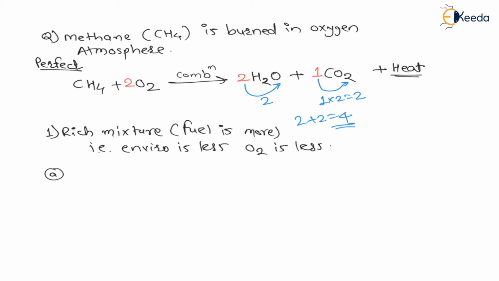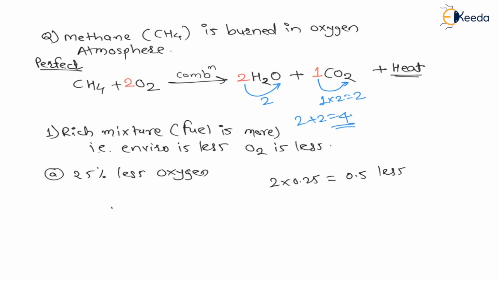Let us say case number one, 25% less oxygen is available for the combustion. Now my dear students, a total of 2 oxygens are required for perfect combustion, and 25% less means 2 into 0.25, which is equal to how much? This is equal to 0.5 less.